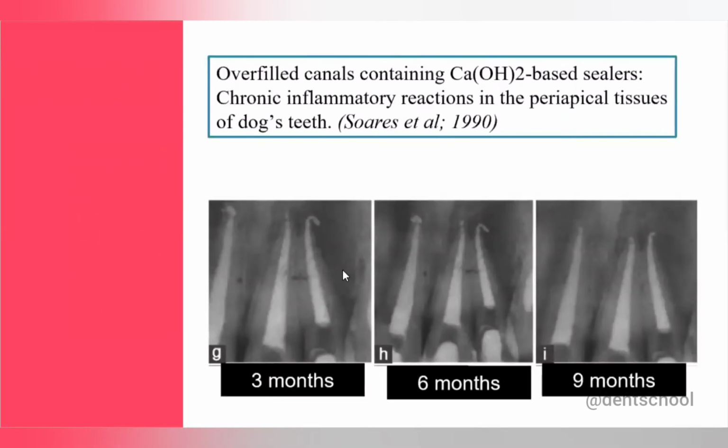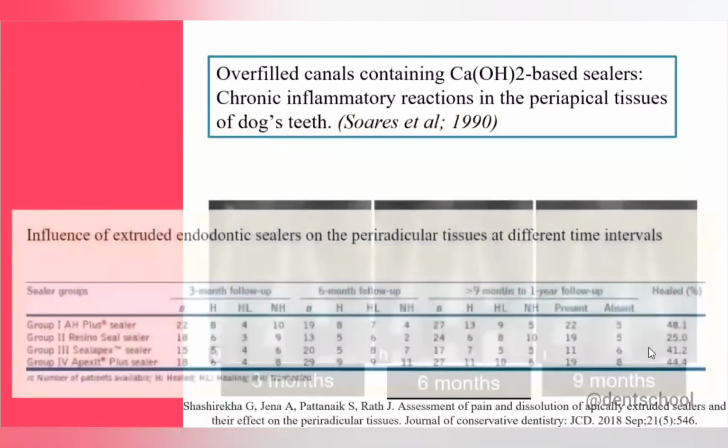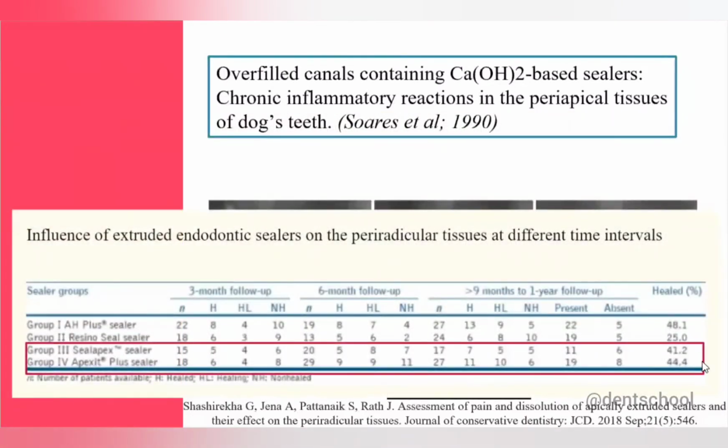So in this study, the extrusion of the calcium hydroxide, after 9 months it completely dissolved. And then they compared the post-operative pain also. They used the visual analog scale with digits 1 to 100. So here you can see that in Sealapex there was less pain after 24 to 48 hours as compared to the resin base. This is AH Plus first, then third is the calcium hydroxide based. And if you see the healing part also, it has almost similar healing as the AH Plus resin based even after extrusion. Okay, so it does not affect the healing part. The only thing is that it can delay the procedure, which any sealer can do.